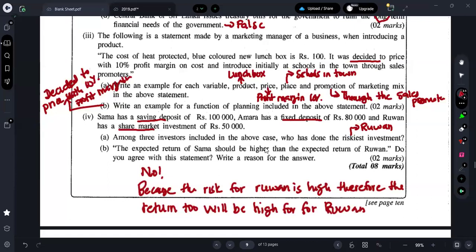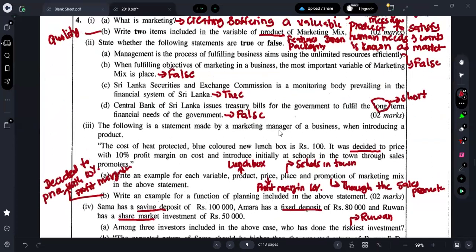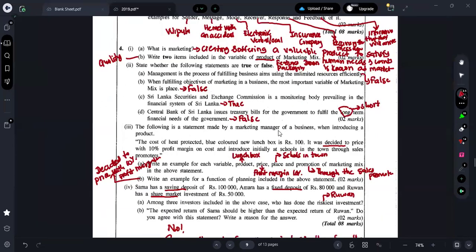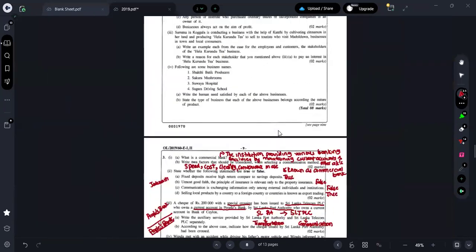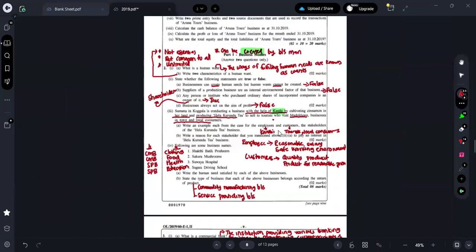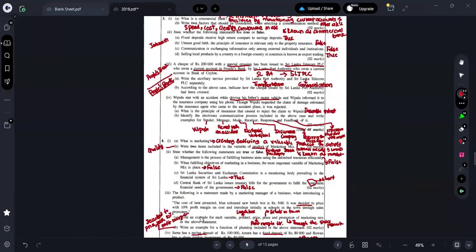Lowest risk, you can say, is the treasury bill. So this is all about question number 4, which is connected to business studies. Out of these 3 questions which we have discussed, only 2 questions you all should do, where you can skip 1 question in your exam.